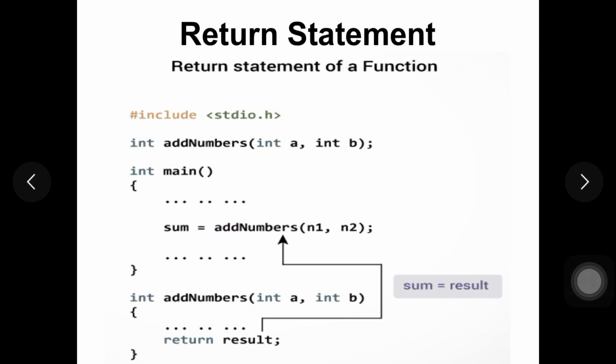Now you can just see in the example program in the slide, you have a function definition that is add numbers. Inside that you can find written return result. Okay, now add numbers is the function. Maybe this function is performing some addition of two numbers, and that result is stored in a variable called result. Now whatever task has been assigned to this function, it has to return back with the result. Yes, so here the result will be returned back to the main function. So this is done by using the return statement. So it is going to return the result back to the main function.